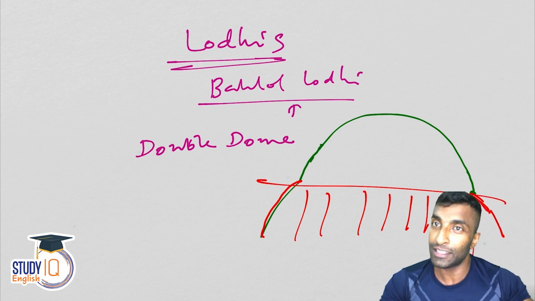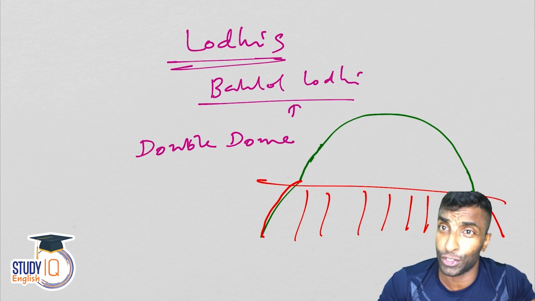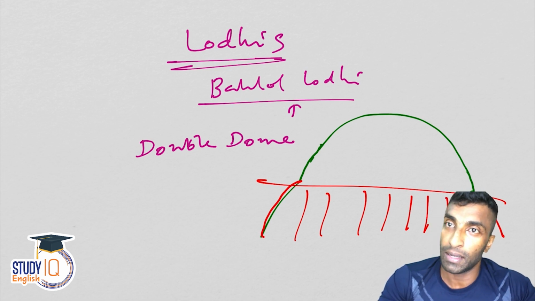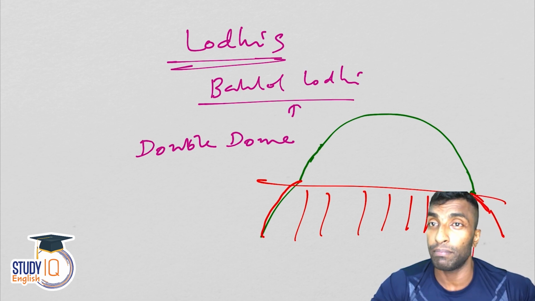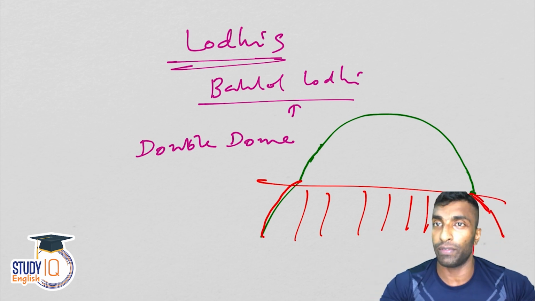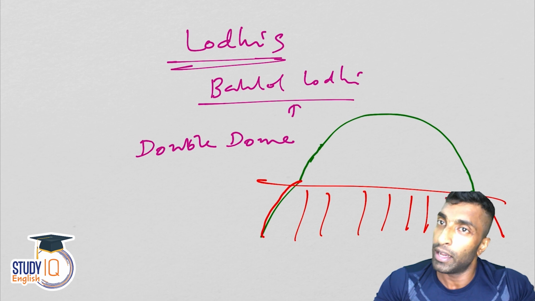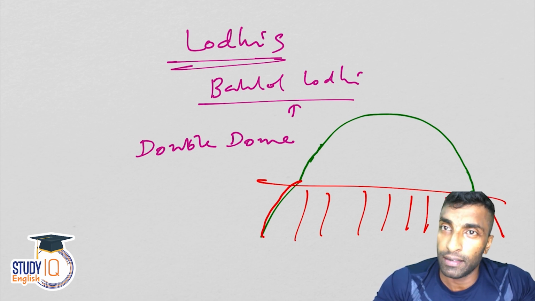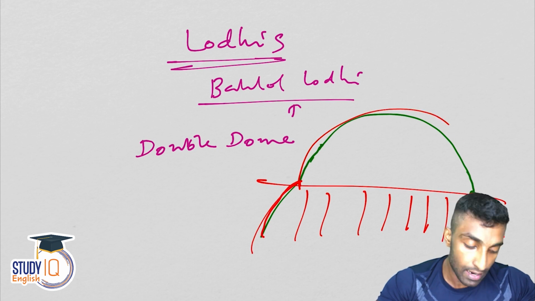So this looks beautiful, it's stronger and it's better than the domes that we discussed before. And if you see the present day Rashtrapati Bhavan, in fact, after the Lodhi's period, whatever dome is there is actually a double dome. Rashtrapati Bhavan is a classical example, and then Taj Mahal. Okay, in all these you will see the double dome.